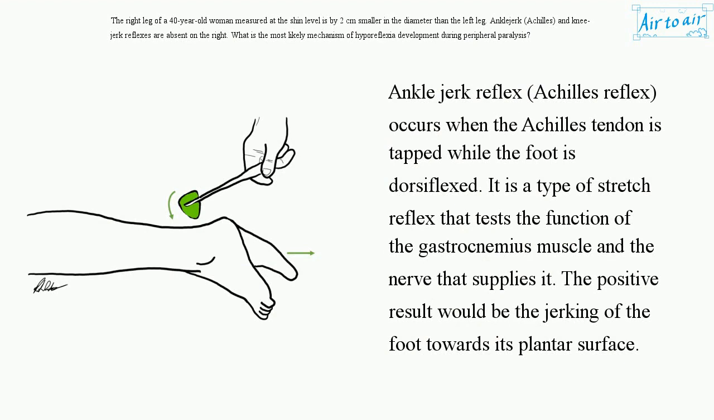Ankle-jerk reflex, Achilles reflex, occurs when the Achilles tendon is tapped while the foot is dorsiflexed. It is a type of stretch reflex that tests the function of the gastrocnemius muscle and the nerve that supplies it. The positive result would be the jerking of the foot towards its plantar surface.